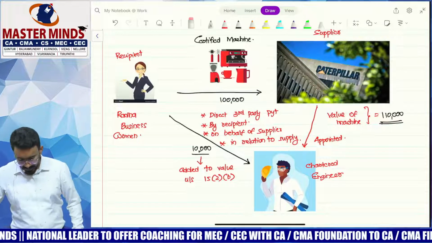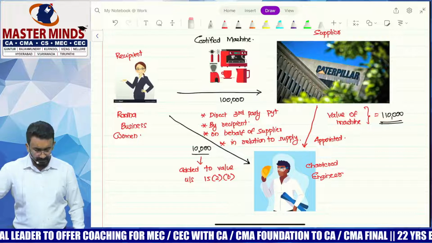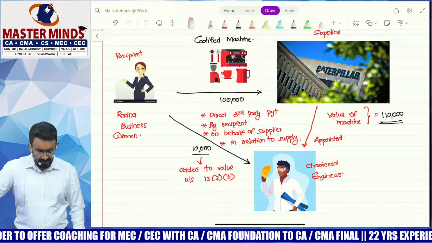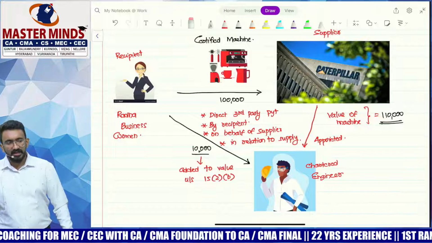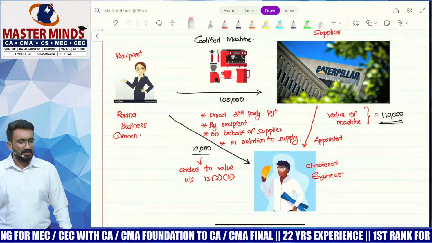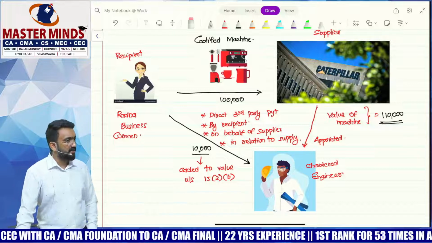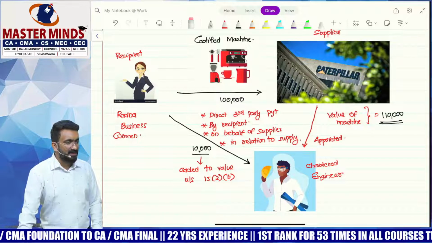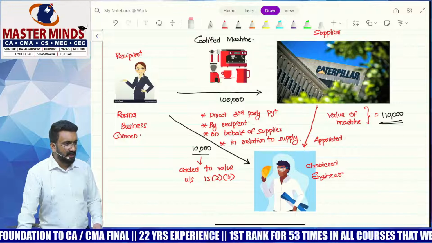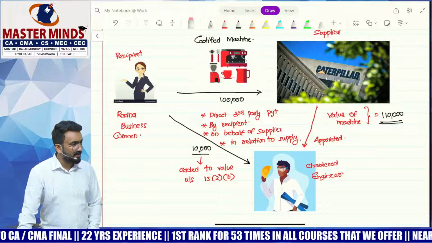Let's look at the example on the screen. Radha is a businesswoman. Radha is planning to purchase a certified machinery. Certified machine as in, a lot of machinery being purchased might require to be certified as a new machine if they need a subsidy or something. Because in India, if there is any subsidy or any government scheme, the first thought of people is not how can I take this subsidy and grow my business.